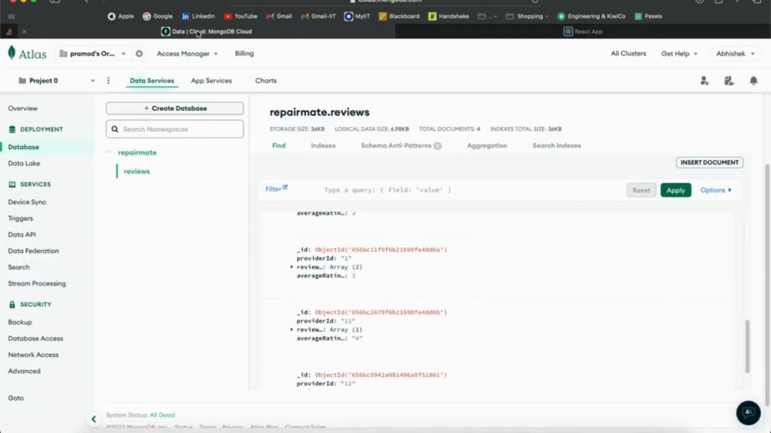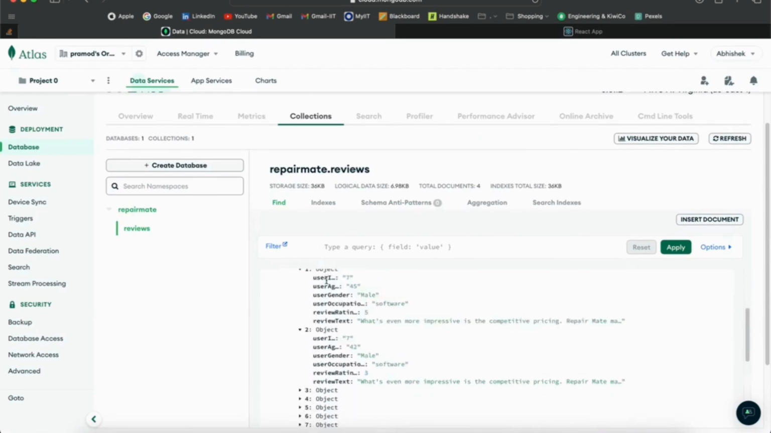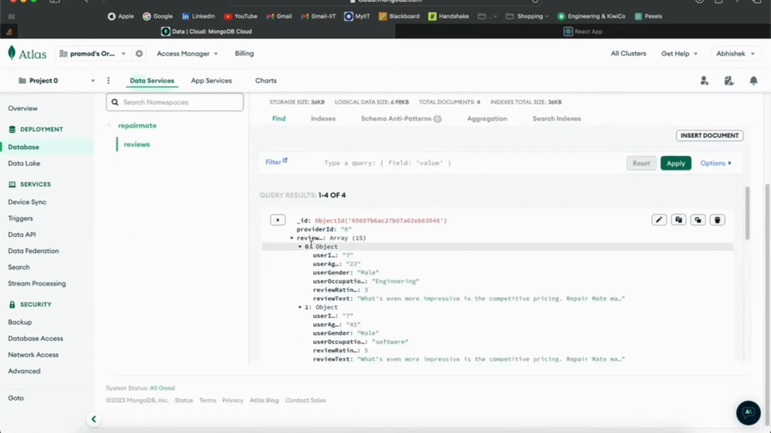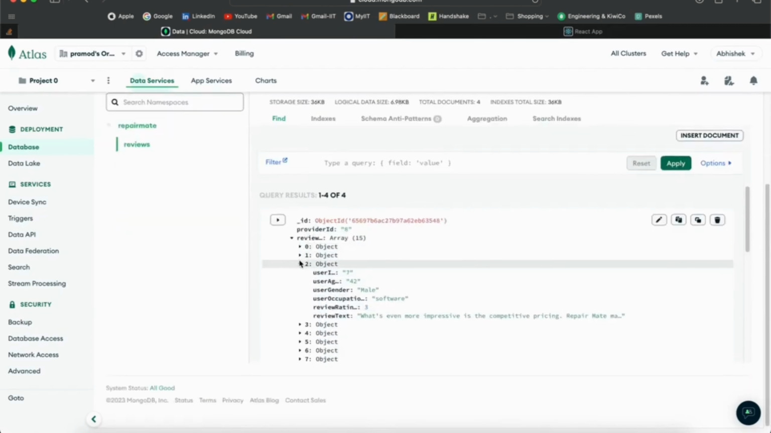MongoDB is used to manage provider reviews dynamically. Each review contains user demographics, ratings, and review feedback submitted by customers.